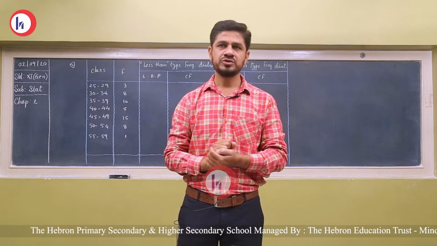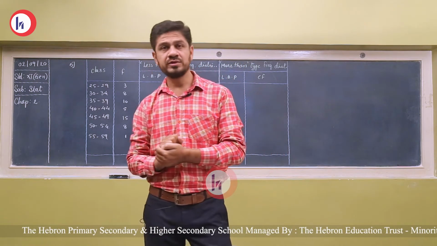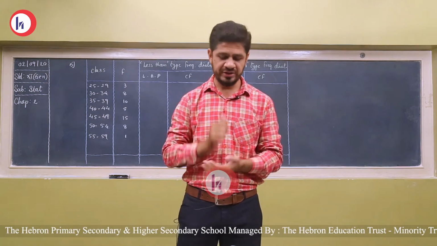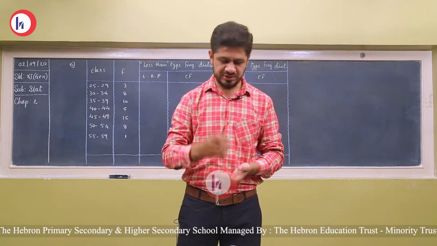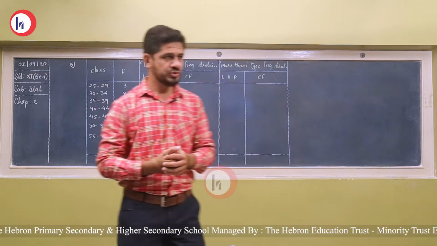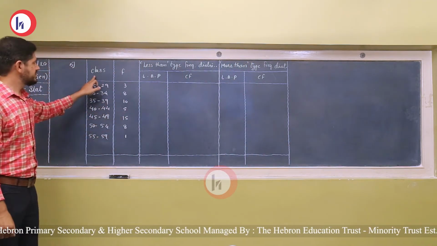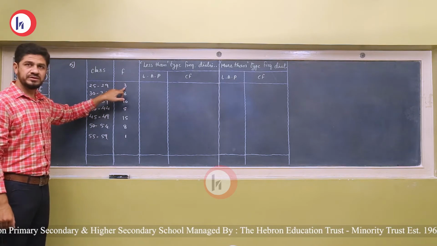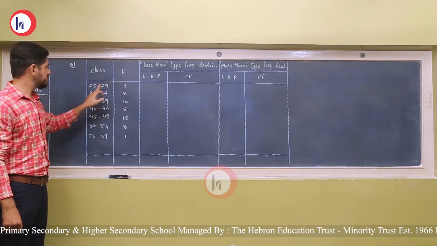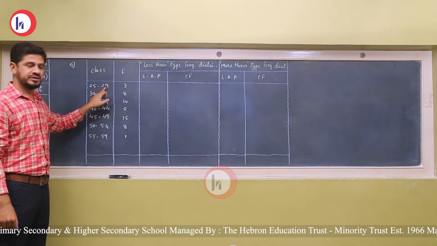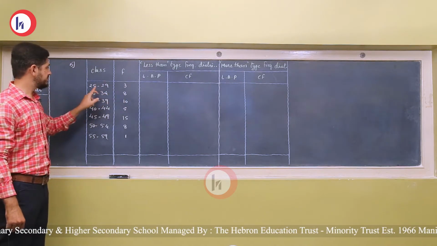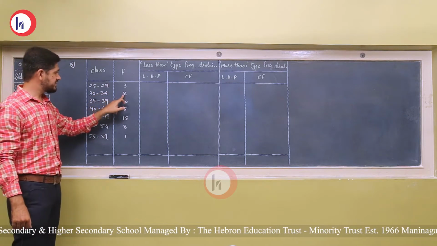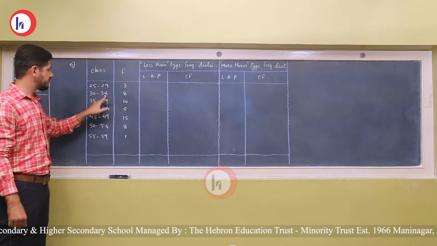Today we will convert the original frequency distribution into less than type and more than type, as has been asked in the question. So we have classes and the frequencies are given. There are three frequencies which lie between 25 and 29. 8 frequencies lie between 30 and 34.